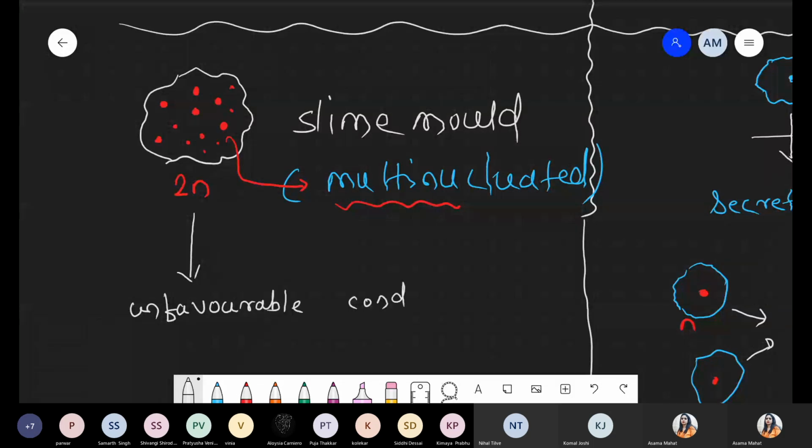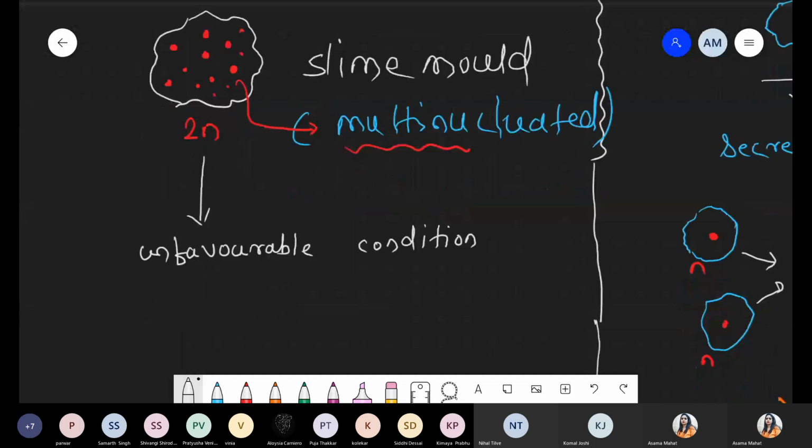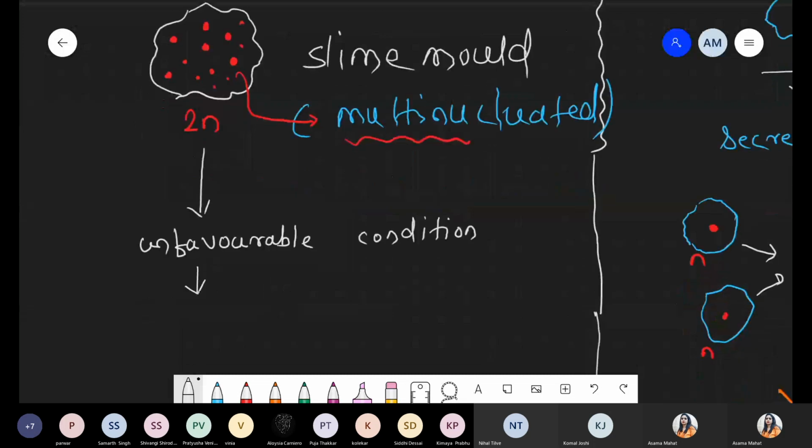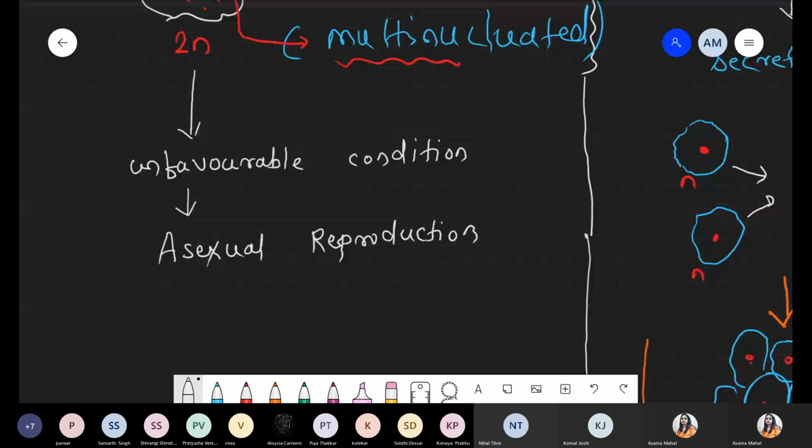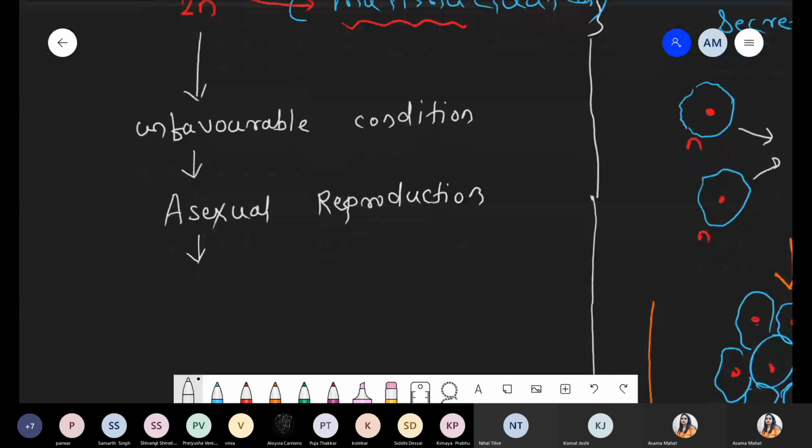Under the unfavorable condition, now this scenario is quite changed. यहाँ पे cyclic AMP नहीं होगा. When unfavorable condition, that time it undergoes the process of asexual reproduction. Under the asexual reproduction, now there is a formation of sporangia.